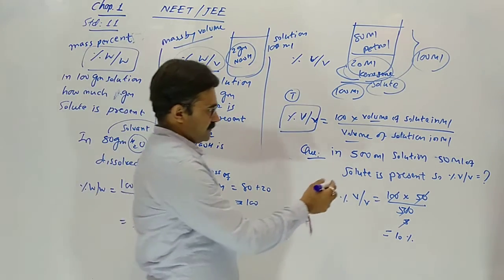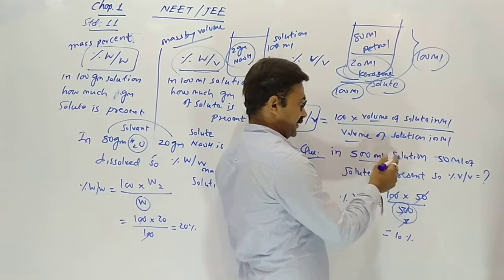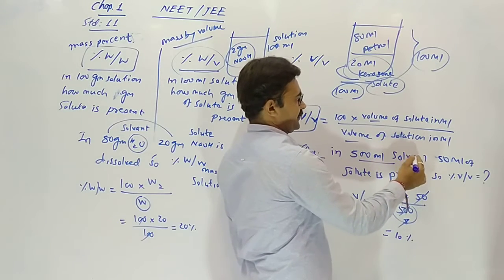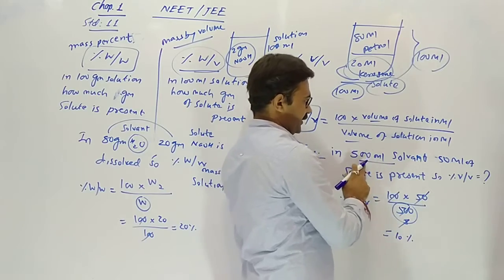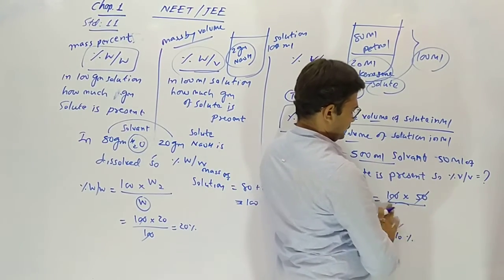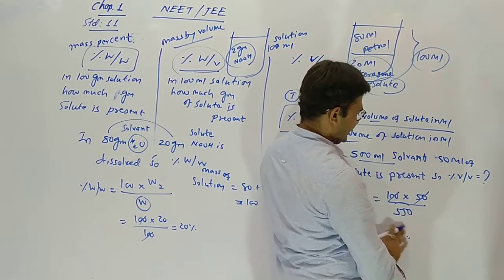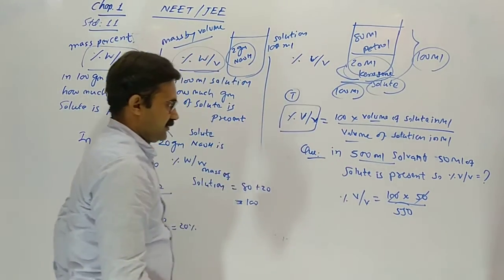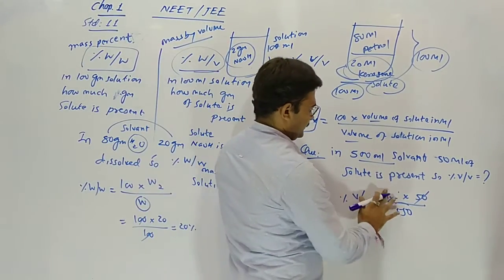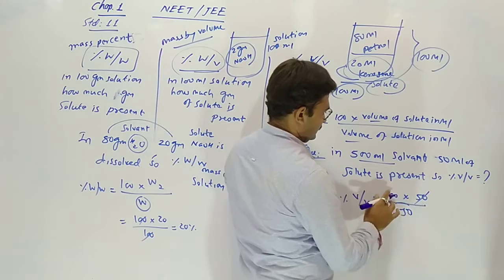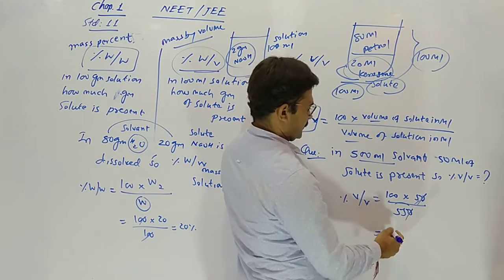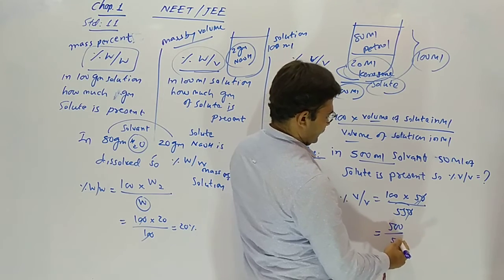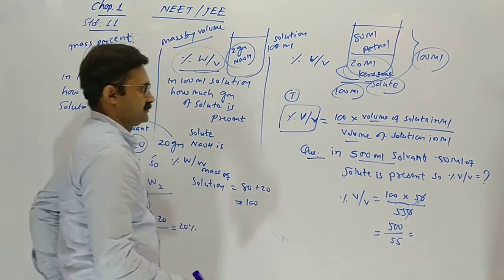Here solution is given, so solution is taken. Here if a solvent is given, then it will be 500 plus 50. So the answer will change. 100 into 50 divided by 550.